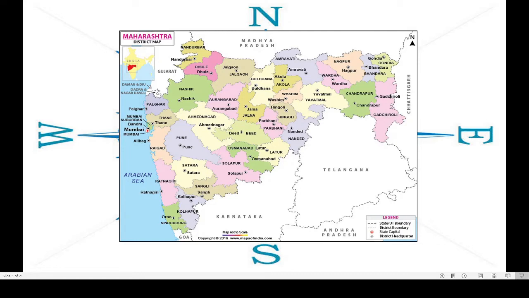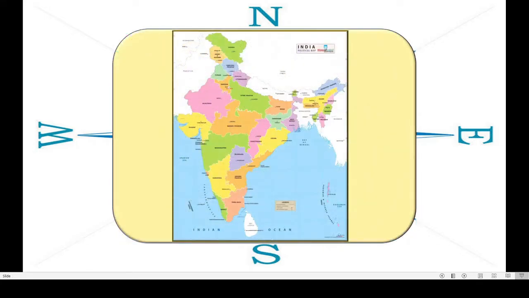Okay, one more map we will go through. See, this is our map of India, our country. Here also north is up, south down, to the right side east, and to the left side it is west. Okay, now our Maharashtra is here. This is our state, isn't it? It is on the west side of India. And to the west of India, this is Gujarat and this is our Maharashtra.